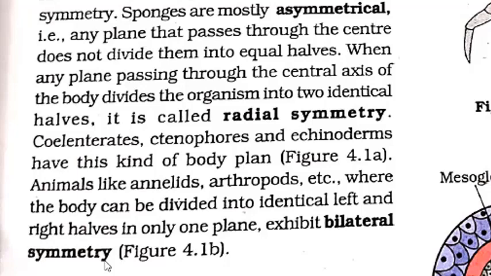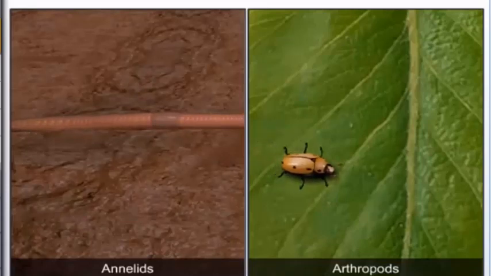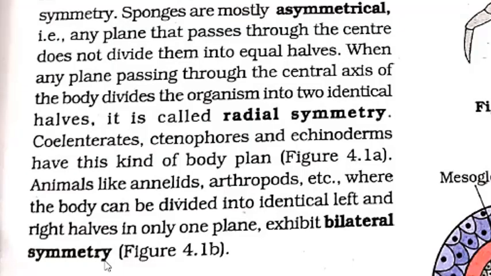Here we have to understand the difference between radial symmetry and bilateral symmetry. In the case of radial symmetry, we discussed that any plane passing through the central axis of the body divides the organism into two identical halves. But in the case of bilateral, animals like annelids, arthropods, etc., can be divided into identical left and right halves only in one plane. Through any plane we cannot cut the organism into two identical halves in bilateral, but in radial symmetry it is possible.